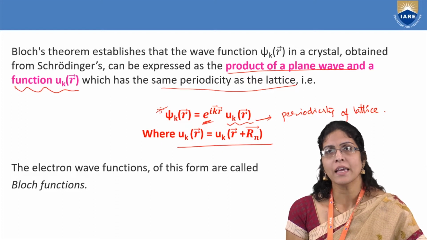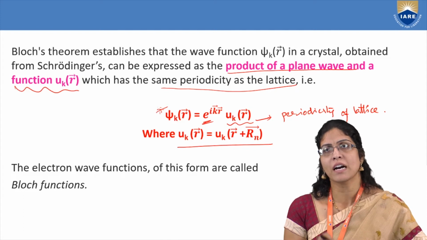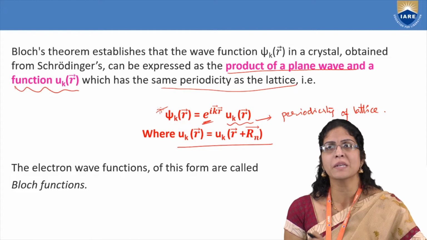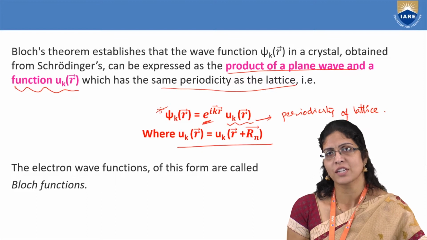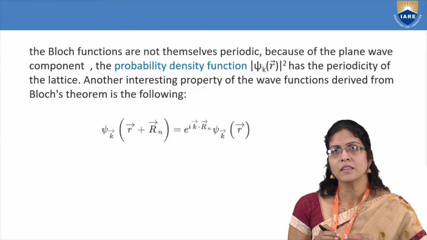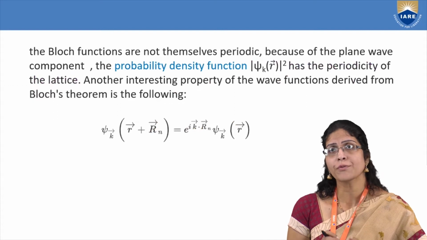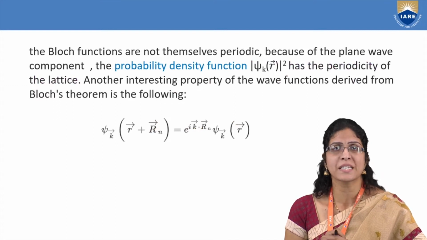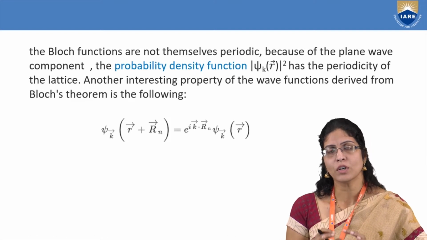And if you are able to express any wave function in the form of a product of a plane wave and a function uk of r which represents the periodicity of the lattice, then you can call that wave function a Bloch function. This Bloch function is not at all periodic, because of the component representing the plane wave, and if you take the probability, what is probability?